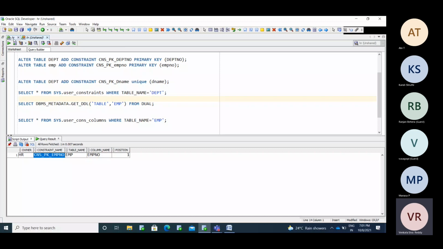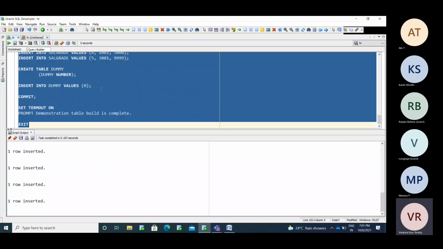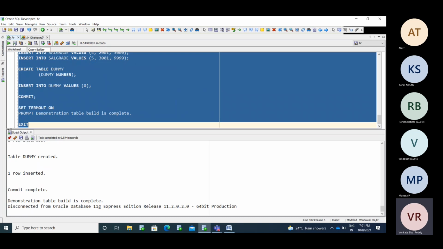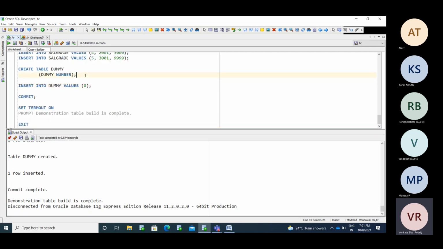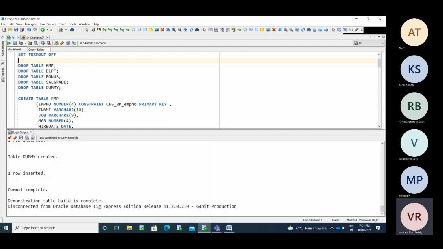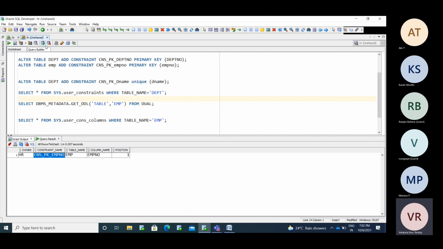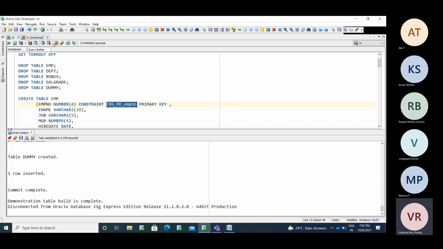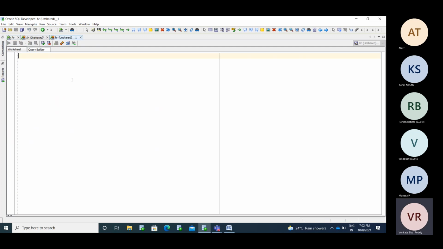Now I'm dropping all the tables and recreating them. My tables do not have any constraints. Now I don't have any constraint. My employee table has only the primary key column. My department table does not have a primary key or any key; it does not have anything here. Now I am going to add the primary key for my tables. Sorry, the foreign key here.